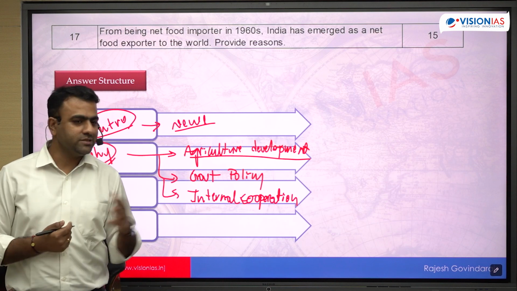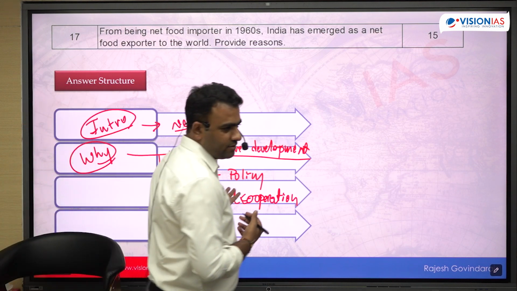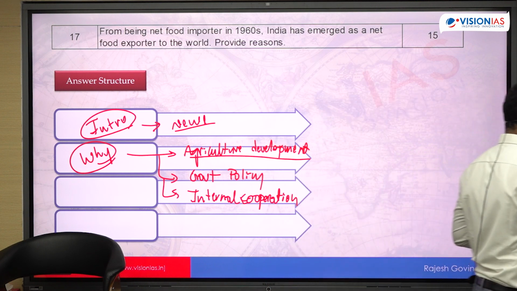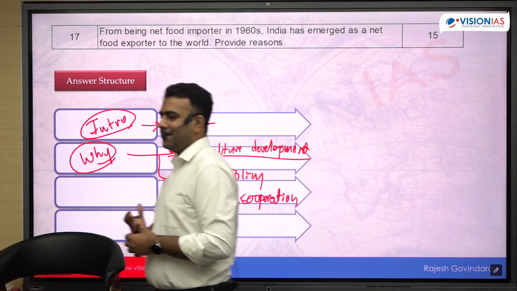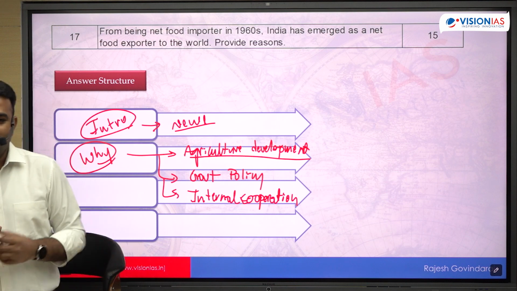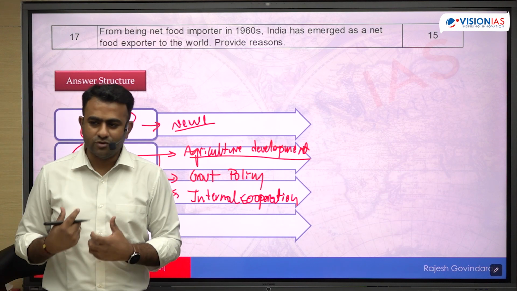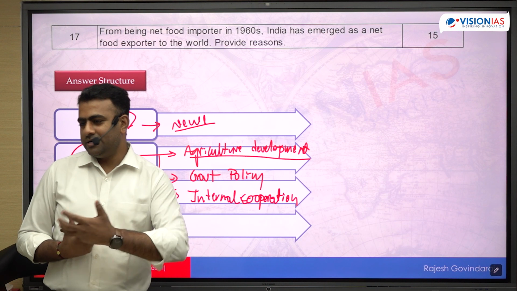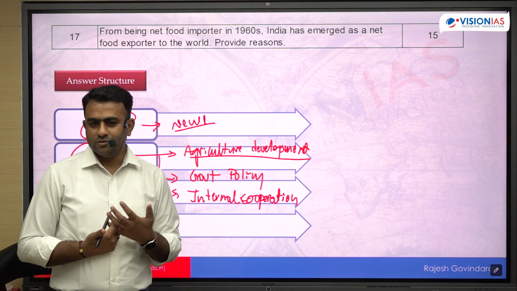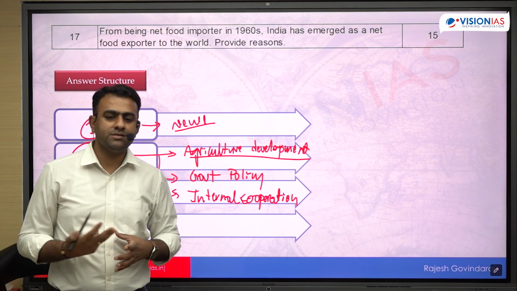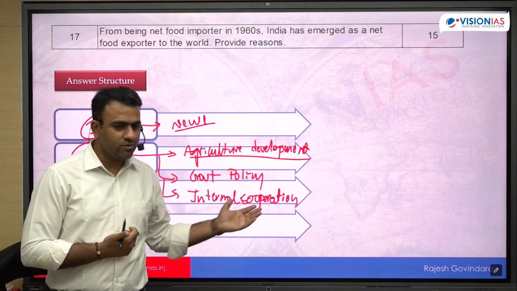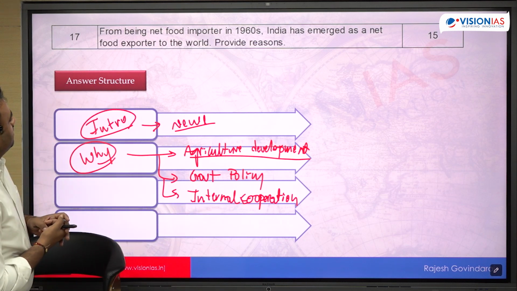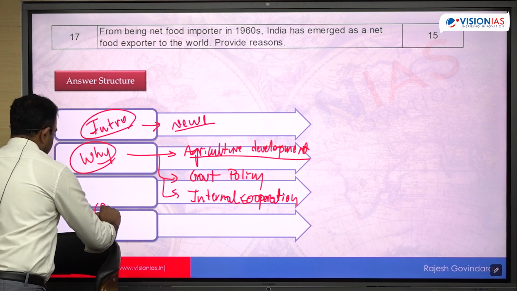That is all the government policy. International cooperation, of course, you can bring in WTO. India signing the WTO agreement has opened India's agriculture market to the outside world. And not only that, there were various international negotiations and cooperations. In many places, India forcefully supported agriculture products, right? So that is the reason we did not sign many of these international agreements also. All these initiatives taken at the international level, we can quote here. Okay? And you can conclude.